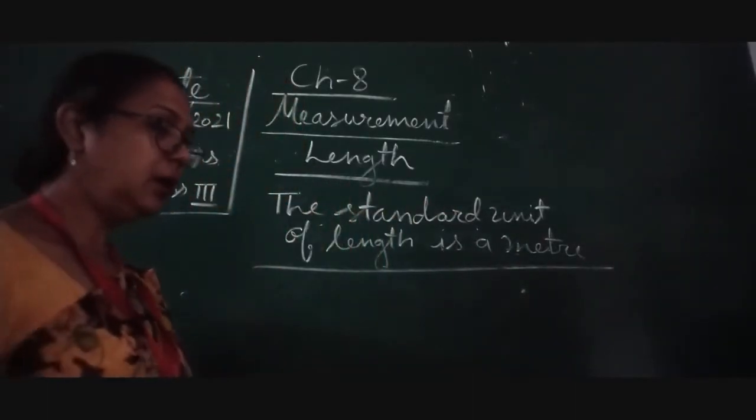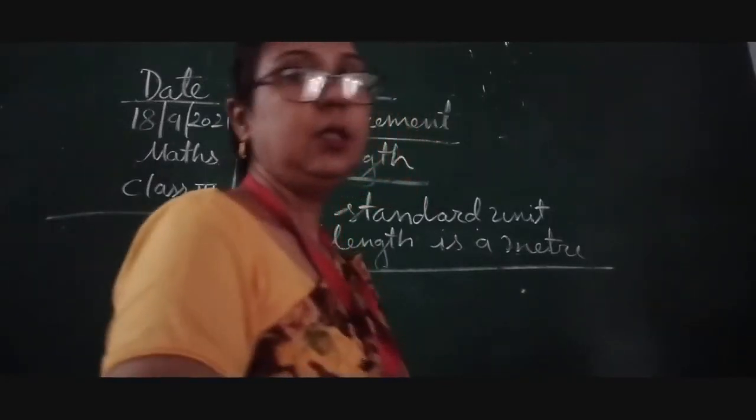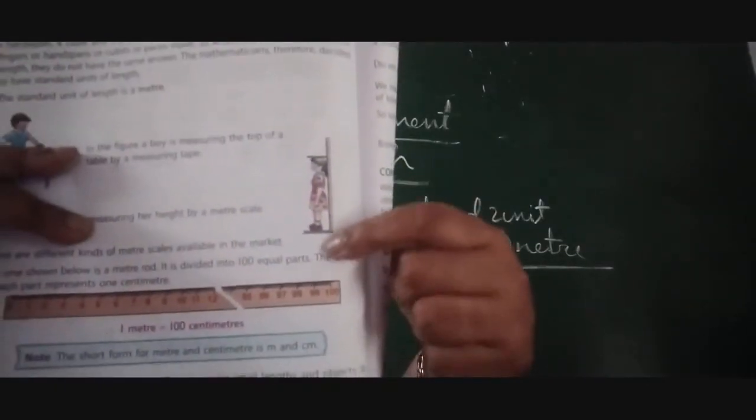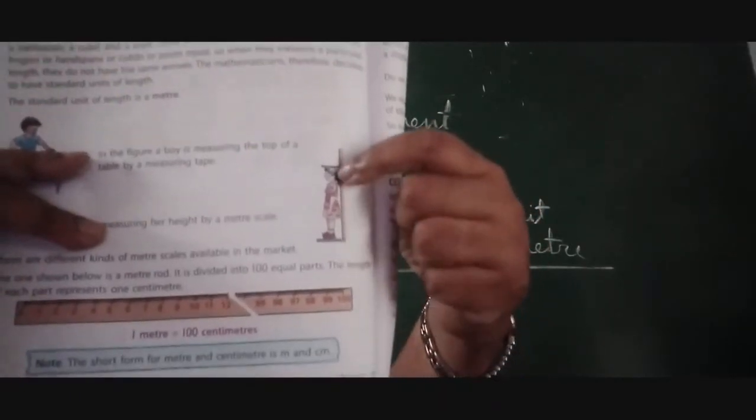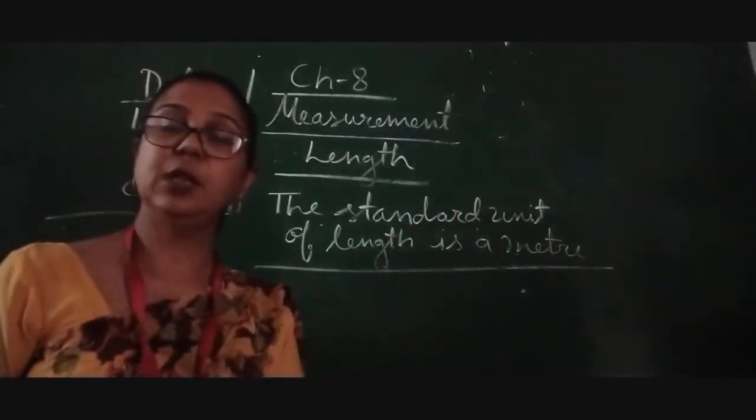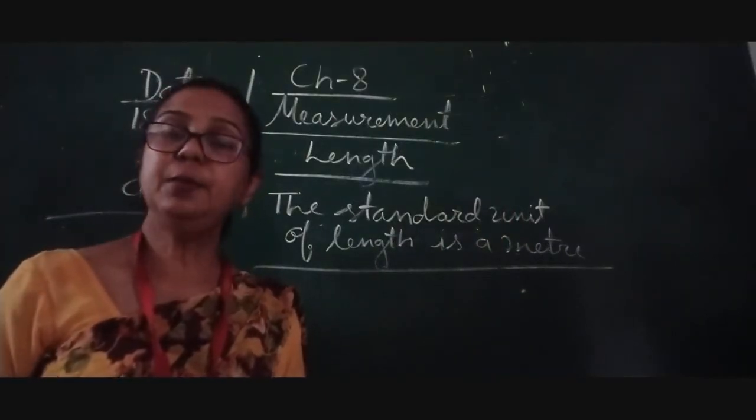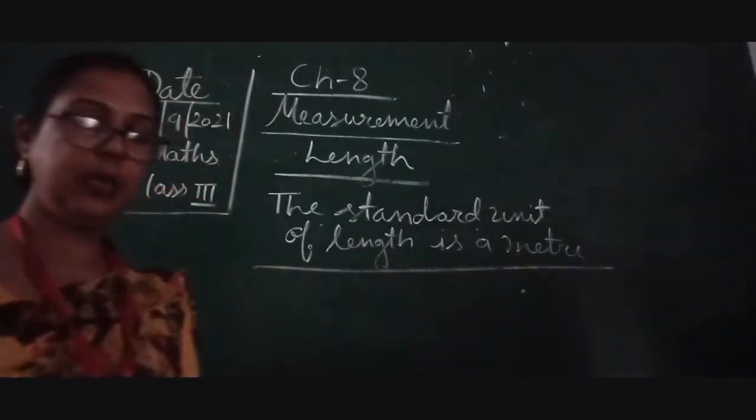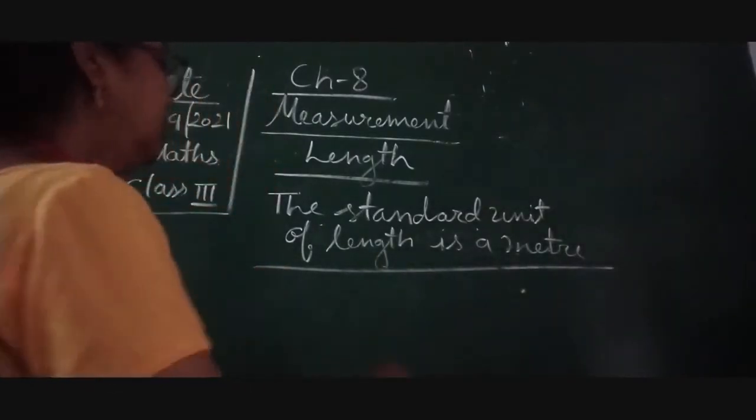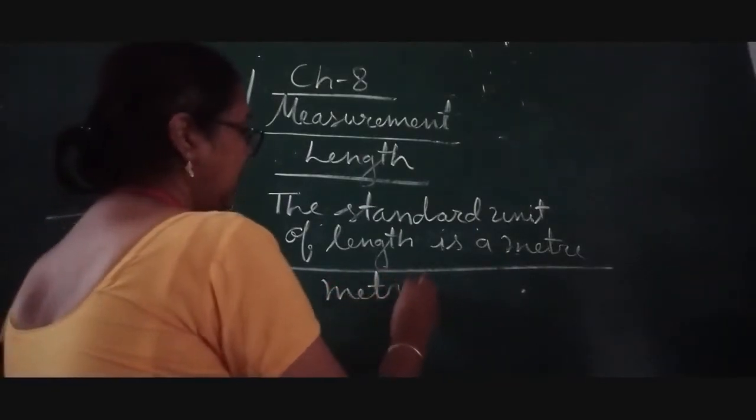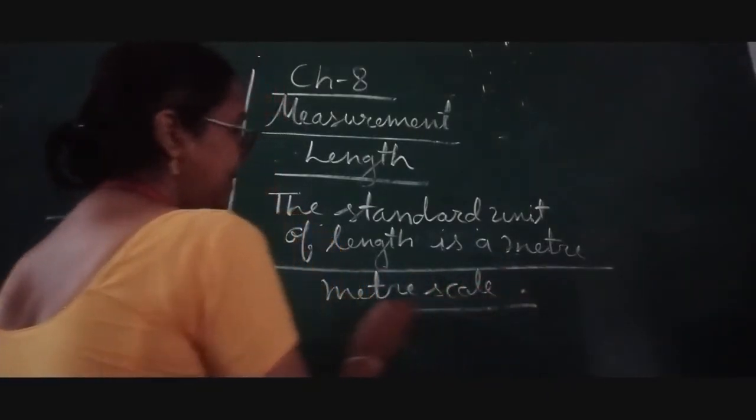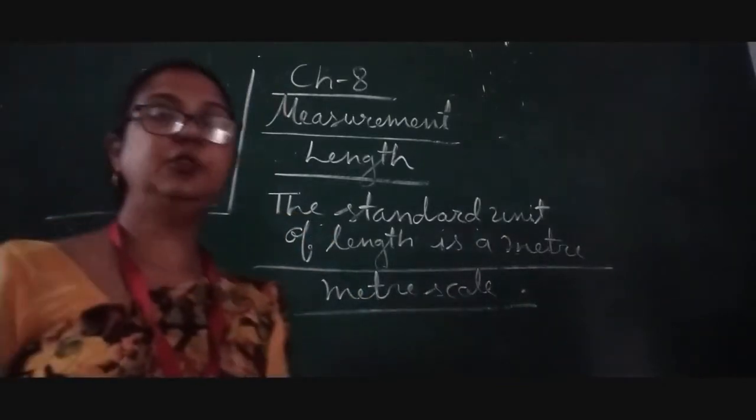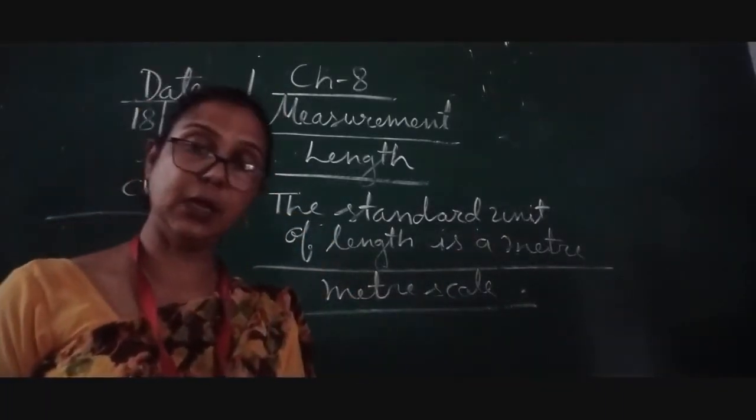Now here, if you see in the book, the girl is measuring her height. Here you can see by this length, and it is written in the meter also. So the length of a girl can be measured by the meter scale. So we measure her height by the meter scale. So we can measure any object's length with the help of the meter scale.